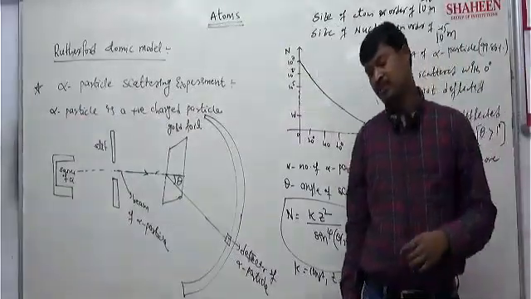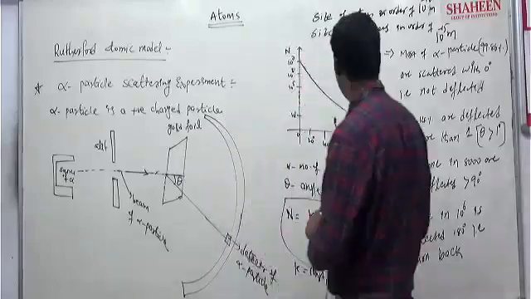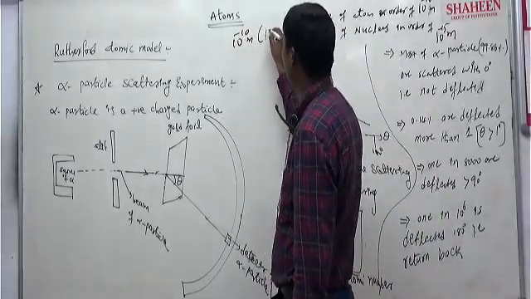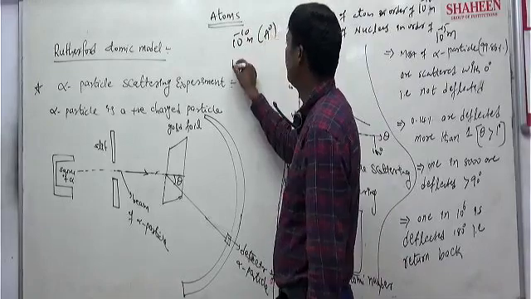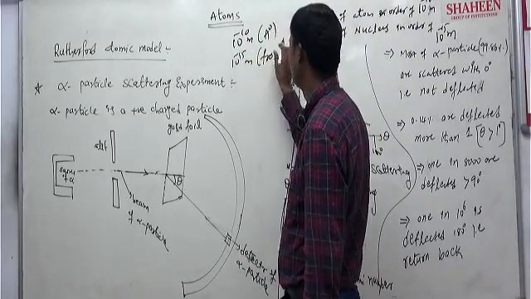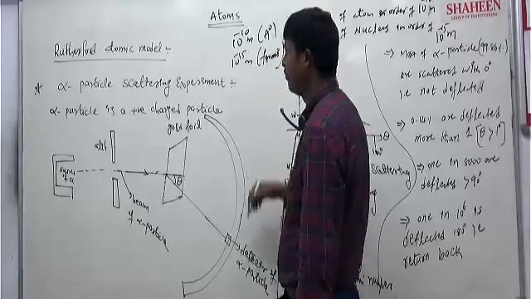Atom size is of the order of 10 to the power of minus 10. Remember, 10 power minus 10 means angstrom, and 10 power minus 15 means Fermi, F-E-R-M-I.